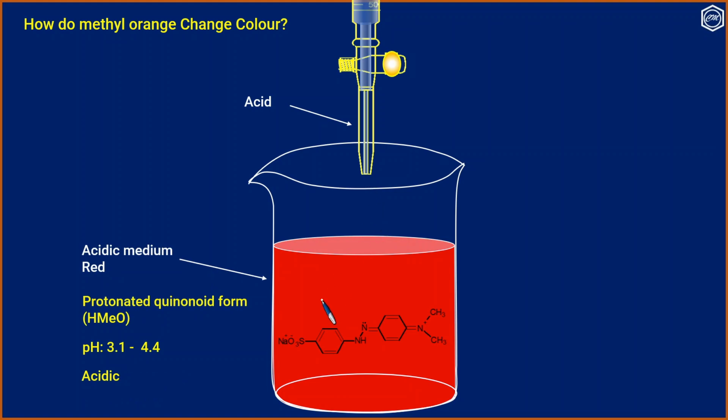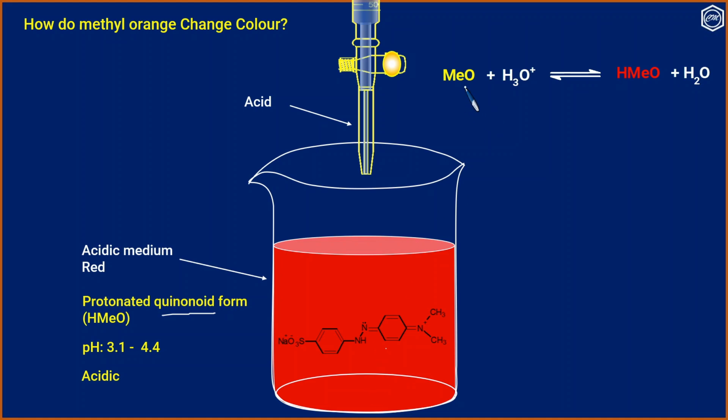Now the medium becomes acidic, and the protonated form is now the quinonoid form. So this is the quinonoid form, and the pH is now 3.1 to 4.4, and it is acidic.